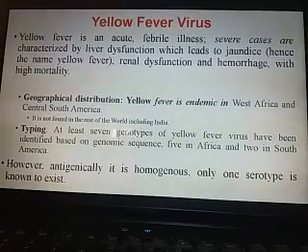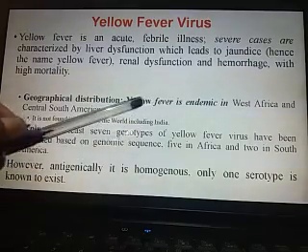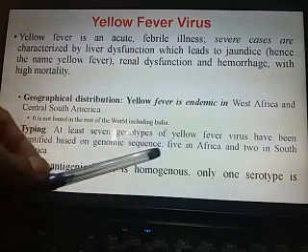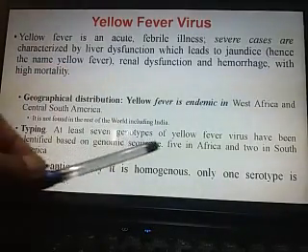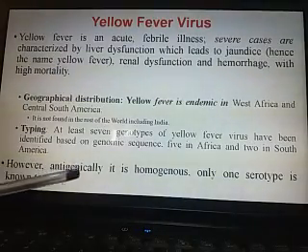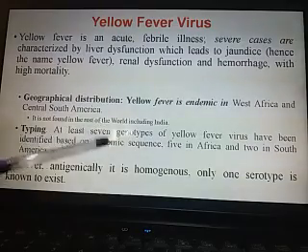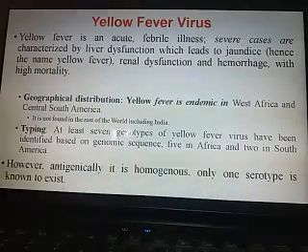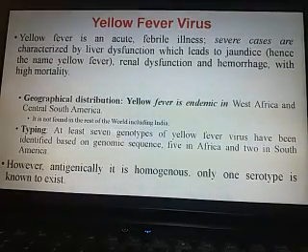Typing as per the genotypes of the yellow fever virus, there are 7 genotypes that have been reported based on the genome sequence, 5 in Africa and 2 in South America. However, antigenically it is homogeneous, that is all 7 are homogeneous, and only one serotype is known to exist in South America and West Africa.